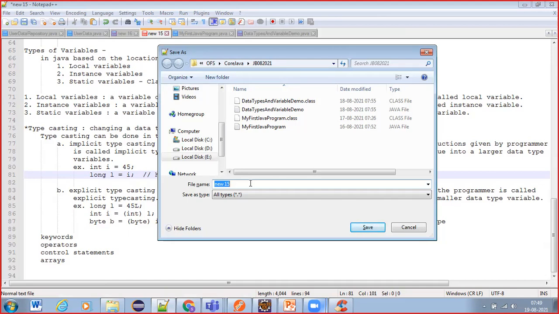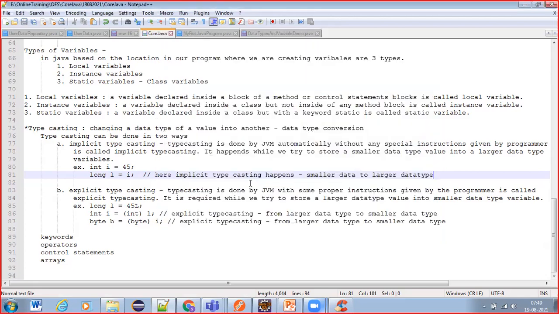So the typecasting, is it clear, guys? What is implicit typecasting? What is explicit typecasting? And what are different types of variables?